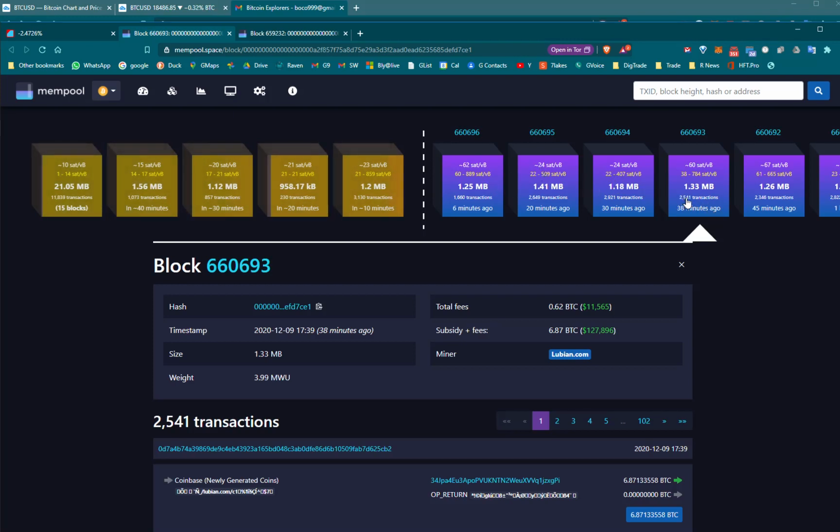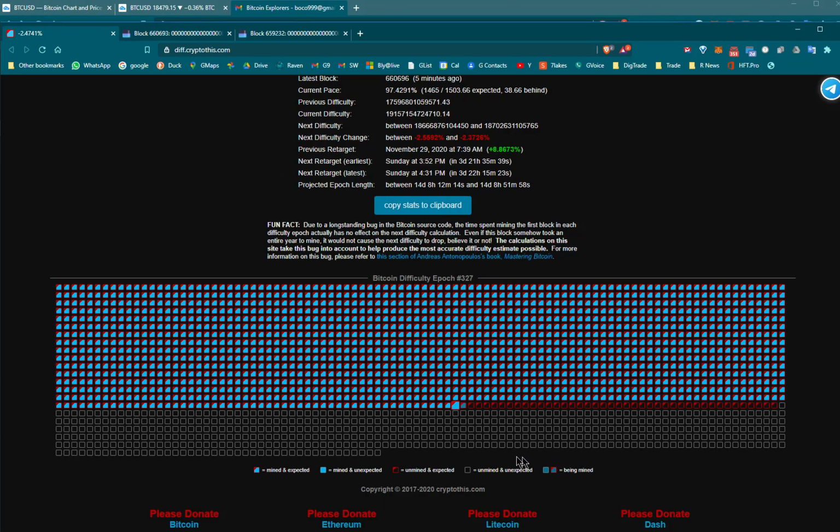They're not finished. Here's block number 693. Here's the 2,541 transactions, and it's confirmed enough times that it's completed. Now they're working on this one, 694. And all the transactions are being stored in this block.